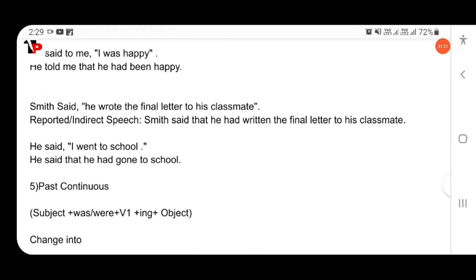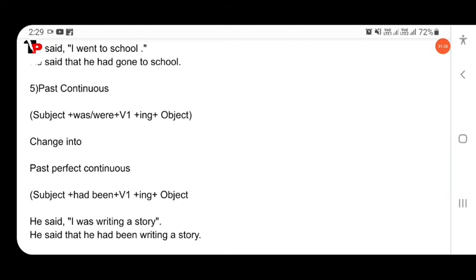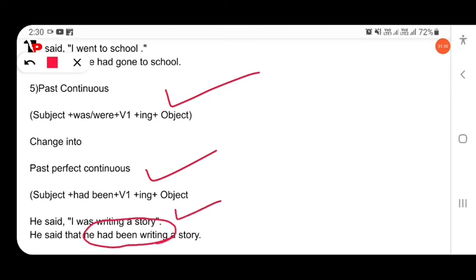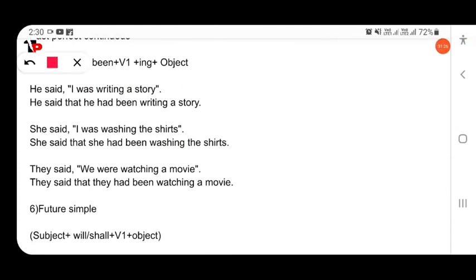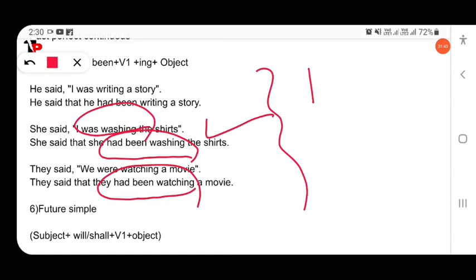Then next, continuous changes into past perfect continuous. This is the structure of past continuous, and this is the structure of past perfect continuous. So, "I was writing a story," he said that he had been writing a story. Then another example, she said, "I was washing the shirts," she said that she had been washing. So here past progressive changes into past perfect progressive. Here is another example: they said, "We were watching a movie," they said that they had been watching it.